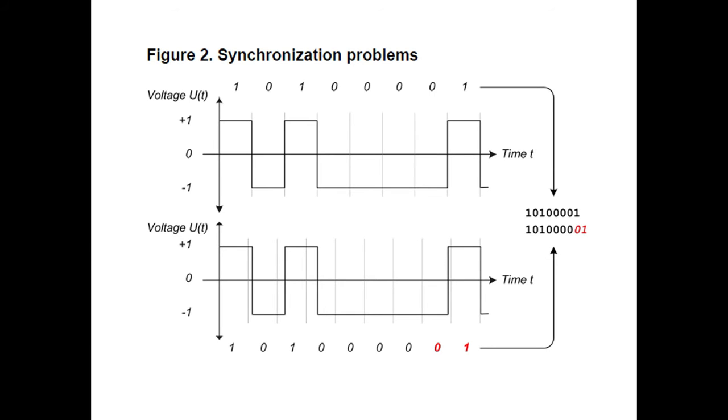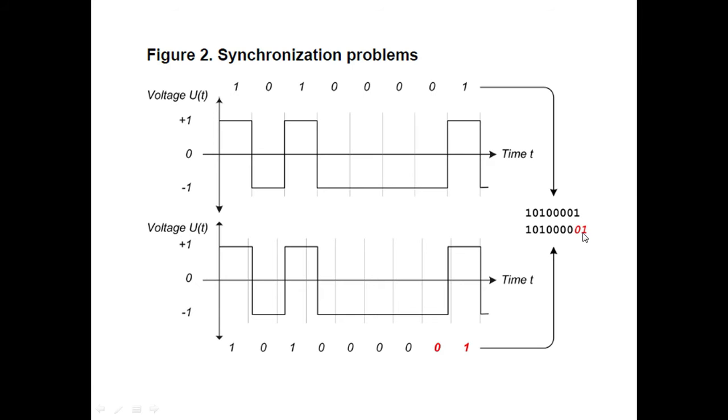Let us see this example in detail. Here is a digital data stream to be transmitted: 101000001. This is actually the transmitted data, but the receiver is 1 bit ahead of the transmitter. Then what happens to this data 101000001?